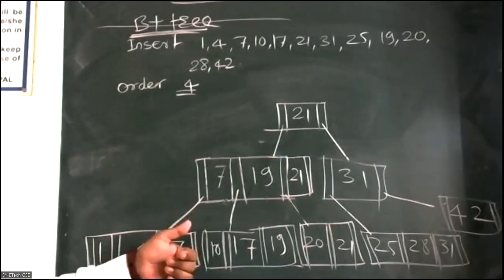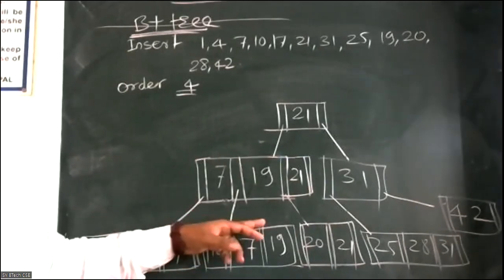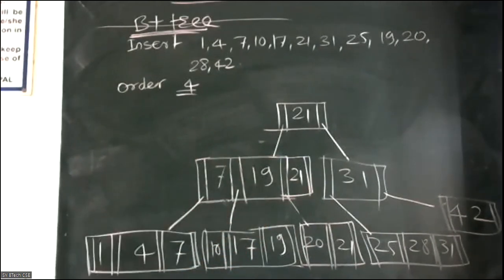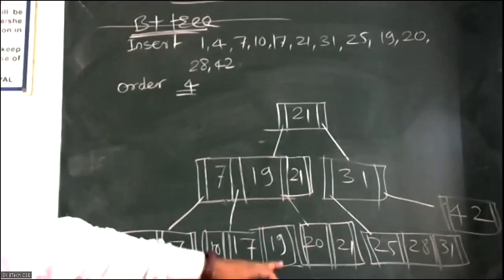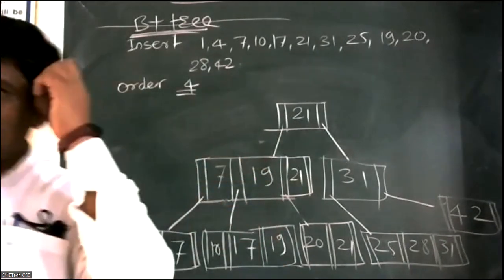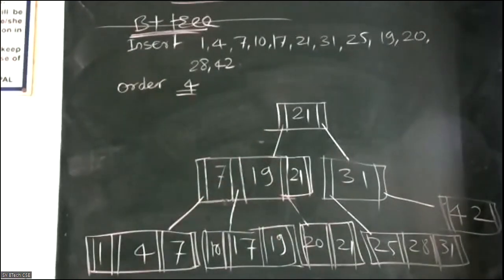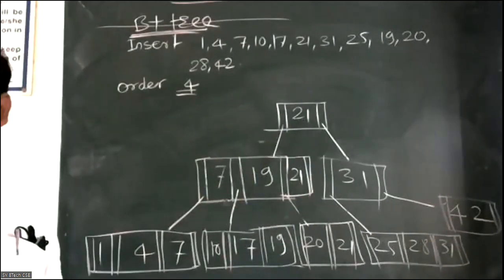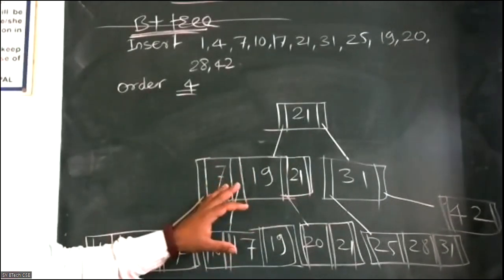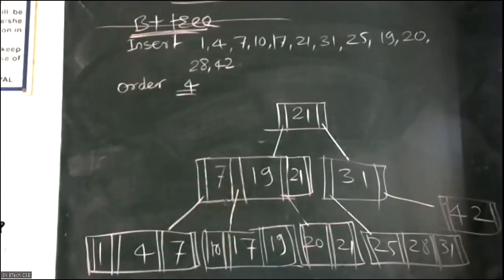Now all of you have understood. 19 has already been done here. You can consider 19 also, no issue. Now you can consider 19 as a root also, or 21, no issue. Now all of you have cleared the concept, right? Yes, sir. Again, is there any doubt?